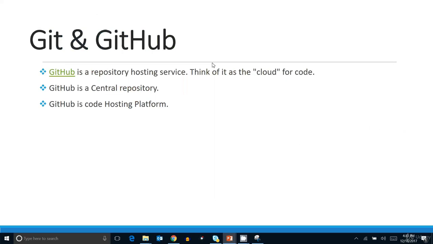Now guys, GitHub is a repository hosting service. Repository hosting service means GitHub is where we put our code. Think of it as a cloud of the code. GitHub is a centralized repository and a code hosting platform. In simple terms, GitHub is like social media for developers: on social media we put our profiles, on GitHub we put our source code.